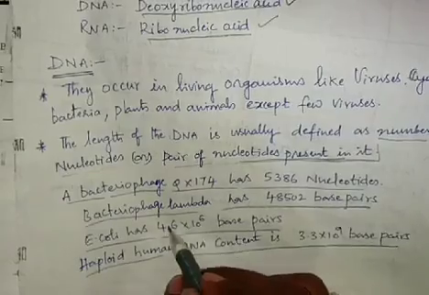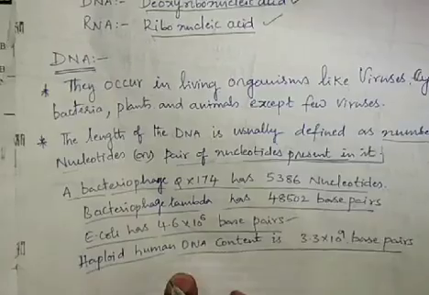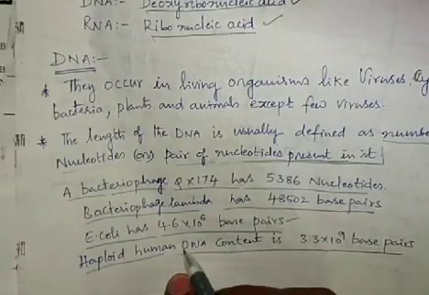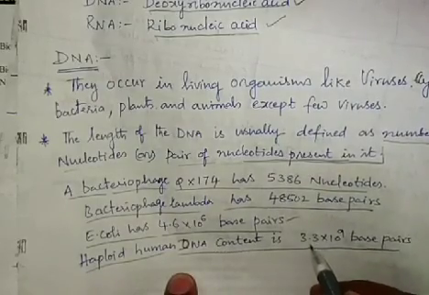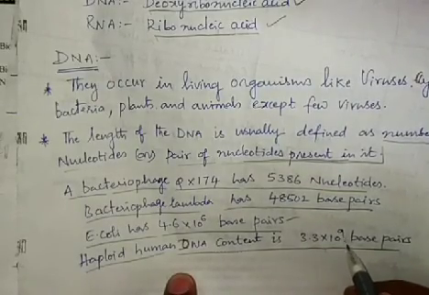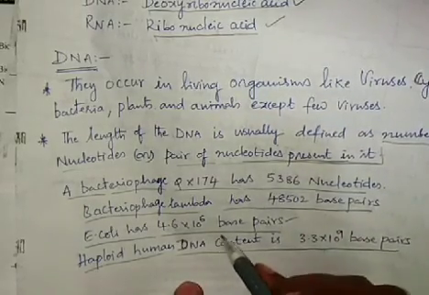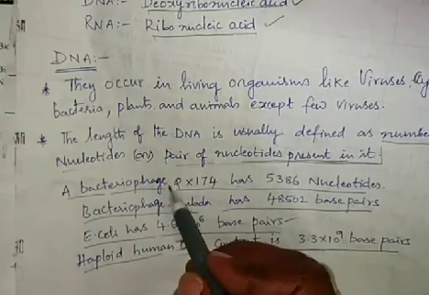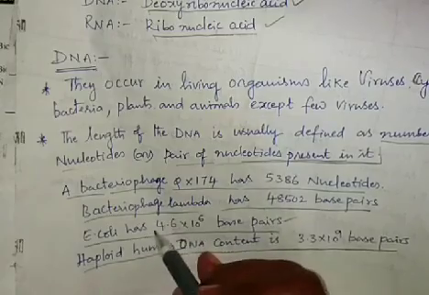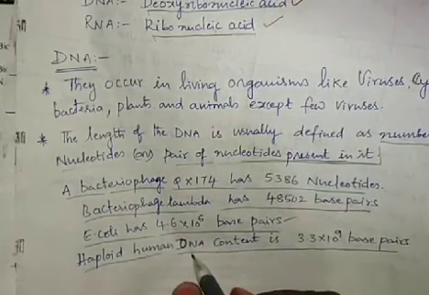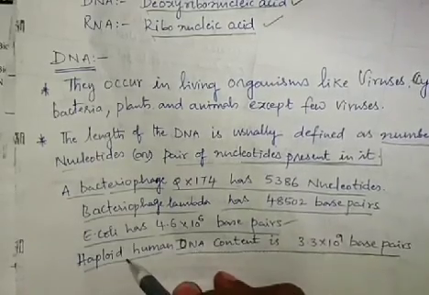E. coli has 4.6 into 10 to the power of 6 base pairs. And the haploid human DNA content is 3.3 into 10 to the power of 9 base pairs.